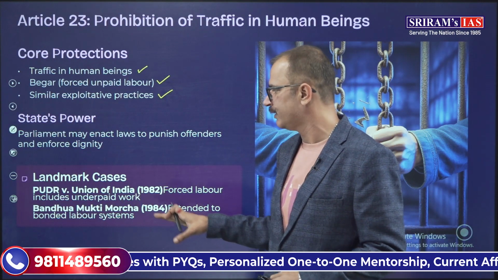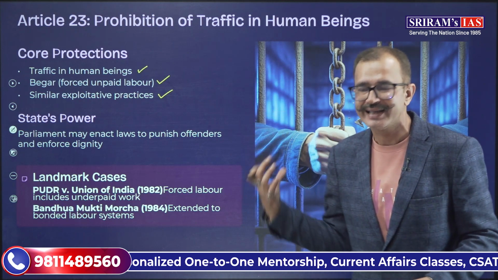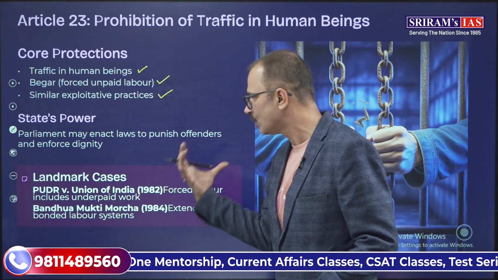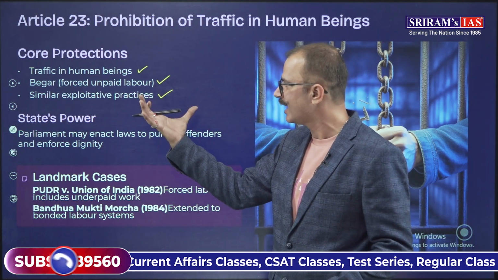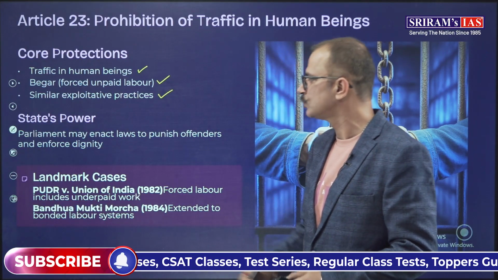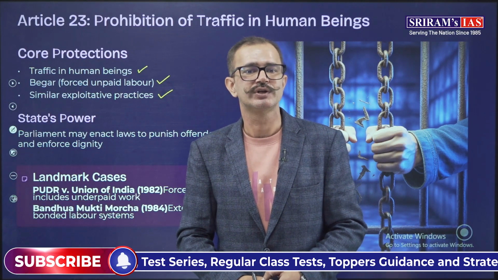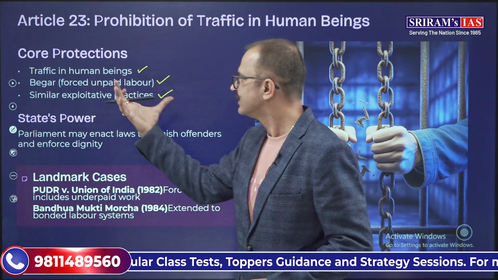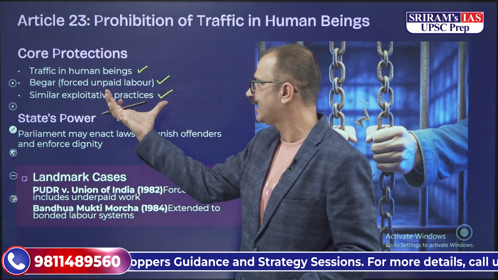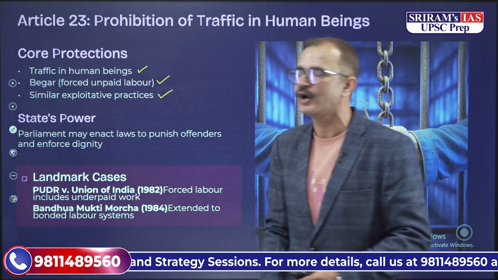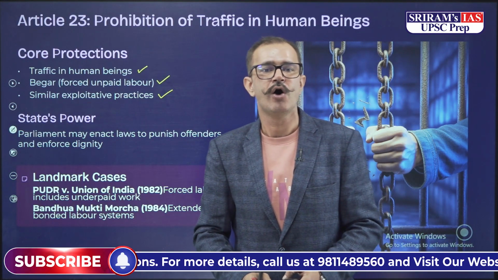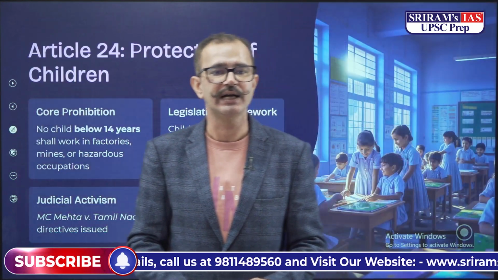And in the 1984 Bandhua Mukti Morcha case, it was pronounced that forced labor or begar also extends to bonded labor systems. So that is why I said that begar, forced unpaid labor and similar exploitative practices have been prohibited under Article 23.